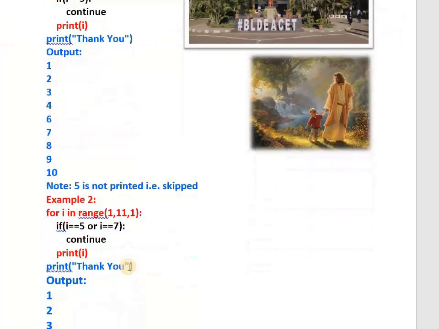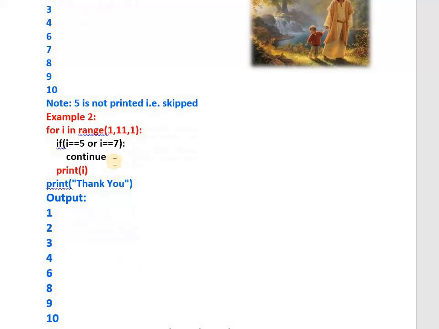See the second example. For I in range 1 to 11, addition of 1. Whenever I will be 5 or, logical or has been used, whenever I will be 7, then continue will work. That means 5 is not going to print, 7 is not going to print. All the other values are going to print. See here, 1, 2, 3, 4. 5 is not printed. Whenever I becomes 5, continue works. 6 prints. 7, no, continue has been used. 8, 9, 10. This is all about break and continue.